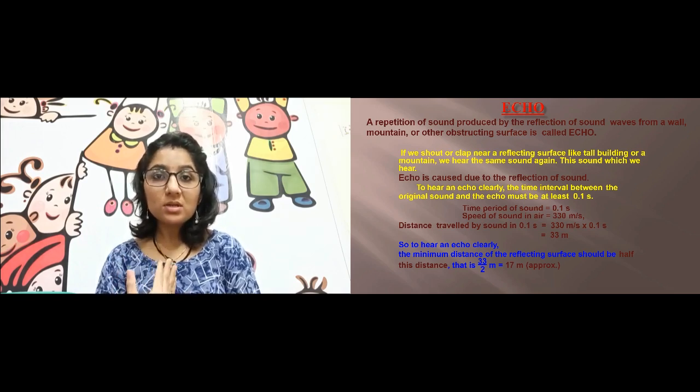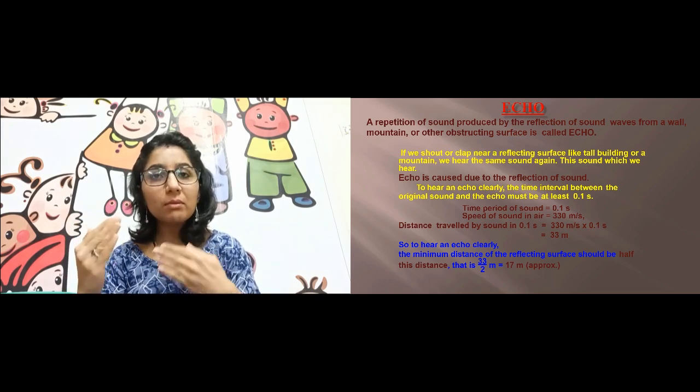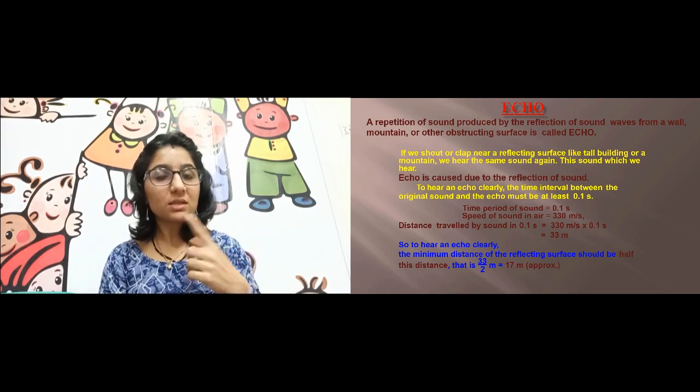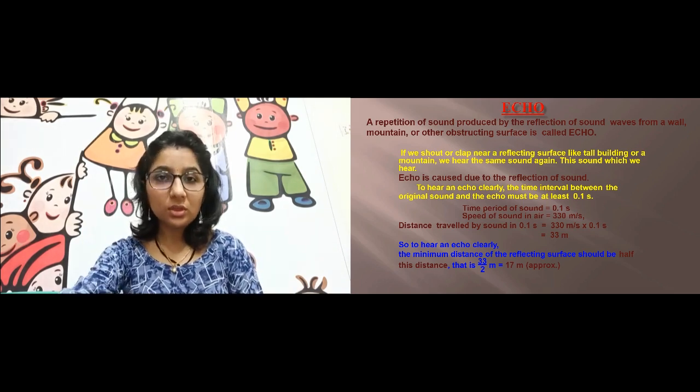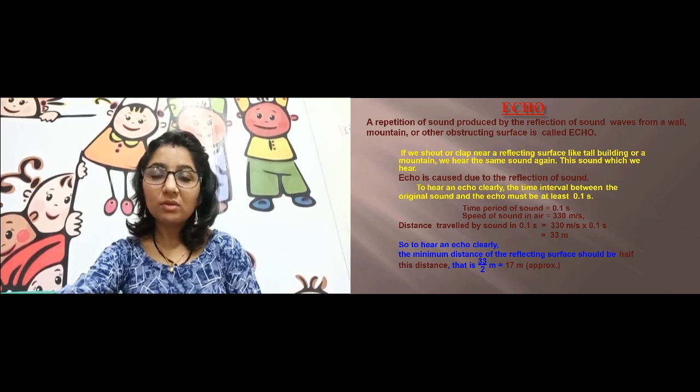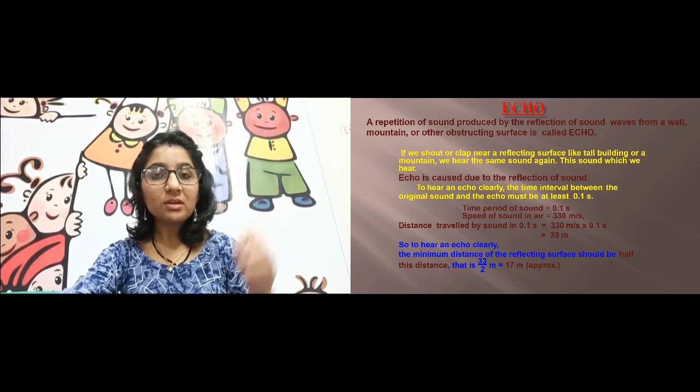Like from us to that wall or mountain, the minimum distance should be 17 meters, and only then can we hear the echo. If the distance is less, then we are not able to hear the echo. So that is the distance for an echo to be heard. Even in a temple, if you see, we can listen to the echo.